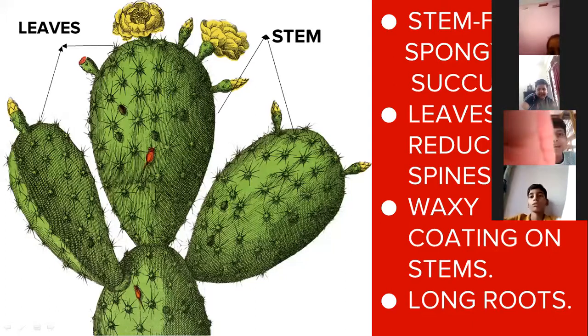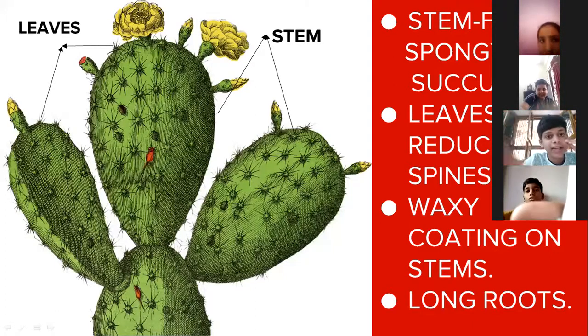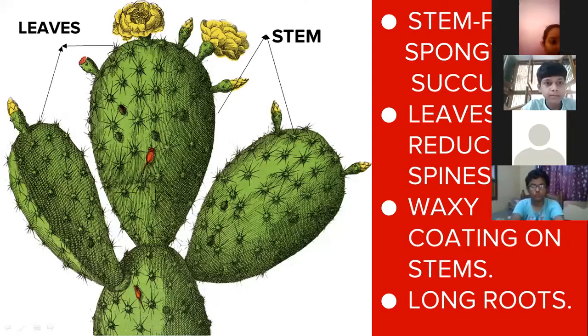Ma'am, meaning of waxy coating. No meaning of waxy coating. I am asking why do they have waxy coating? What is the reason? I've used this term of waxy coating in the previous class also. If you remember, when we were discussing the aquatic plants, we discussed that Eichhornia has waxy coating, the circular broad leaves.